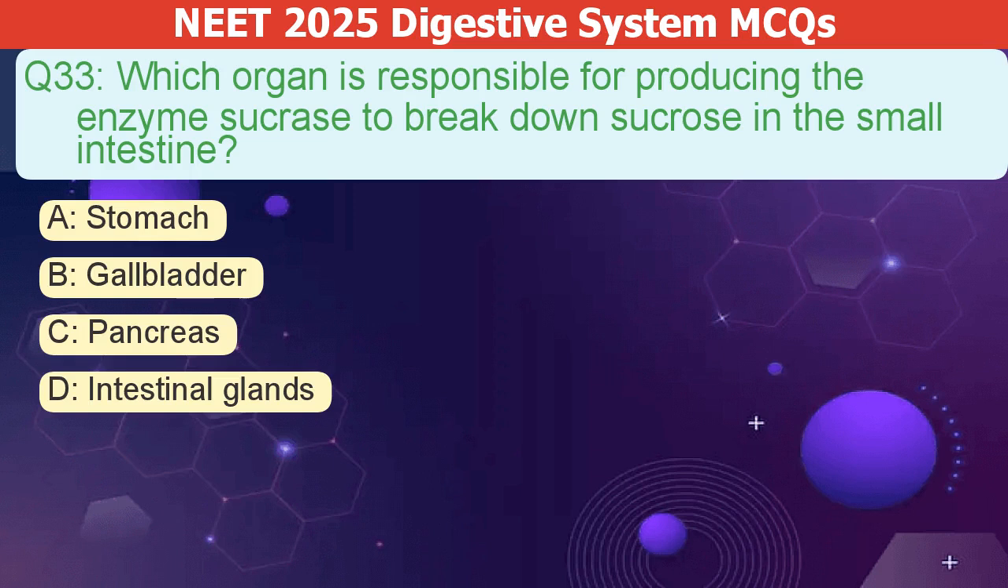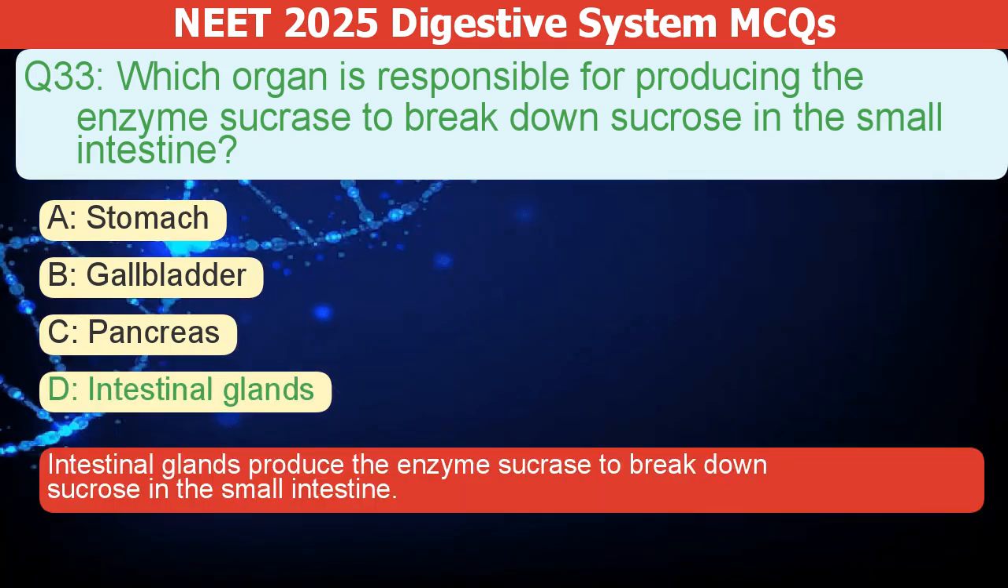Which organ produces the enzyme sucrase to break down sucrose in the small intestine? A. Stomach. B. Gallbladder. C. Pancreas. D. Intestinal glands. The correct answer is D. Intestinal glands produce the enzyme sucrase to break down sucrose in the small intestine.